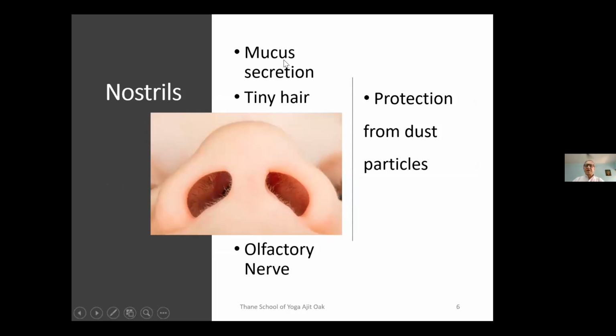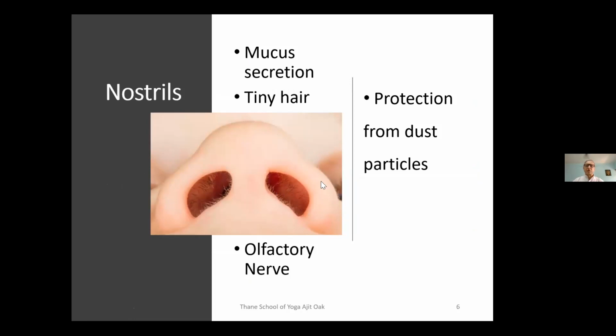So there is a mucus secretion, and at the beginning of the nostrils, tiny hairs are located. As you can see in this picture, everybody has this hair inside the nose. These filter the air, especially nowadays in the cities, where we are living in a polluted atmosphere. Whenever we inhale, the air is physically filtered because of this hair.